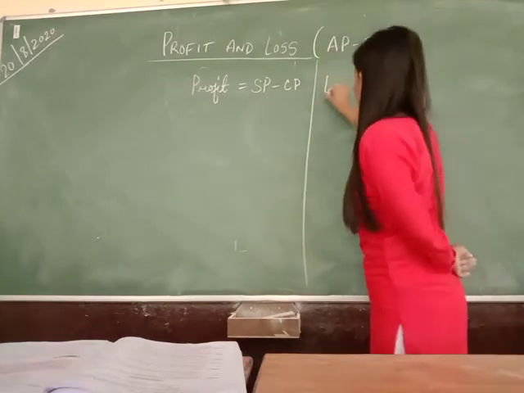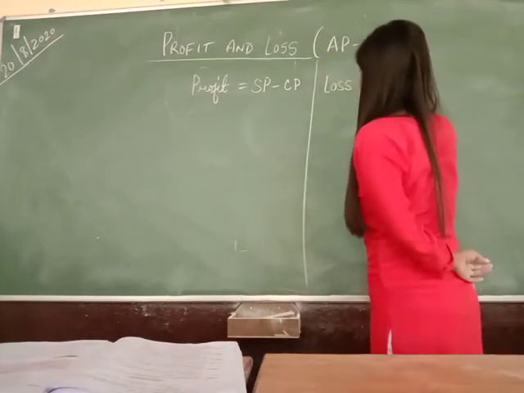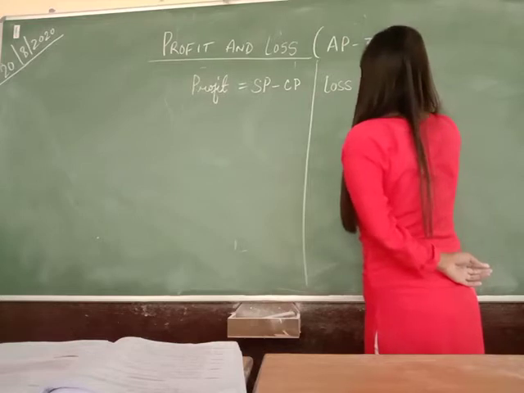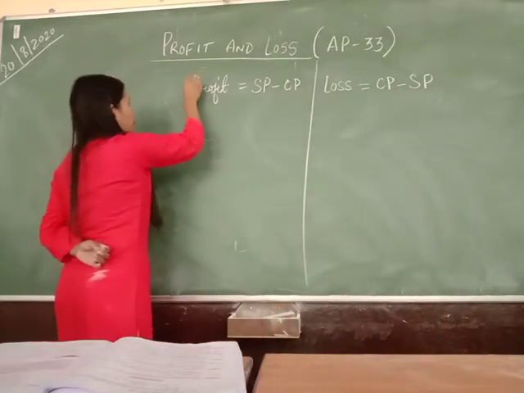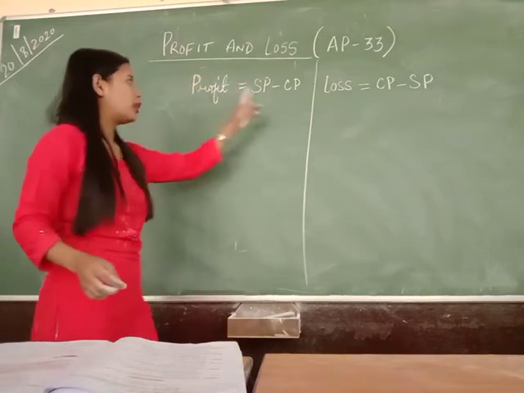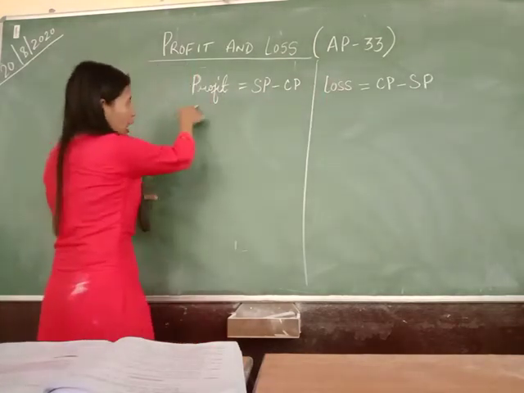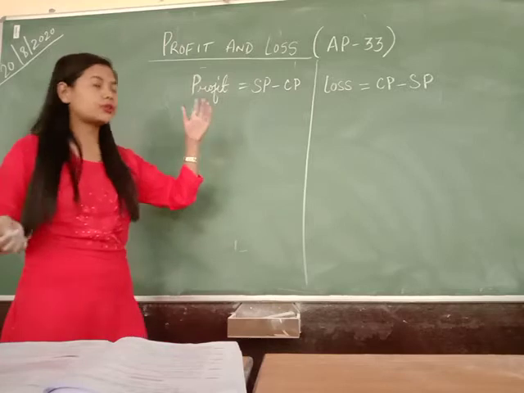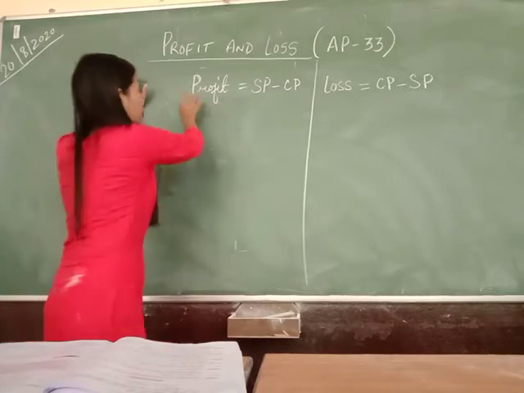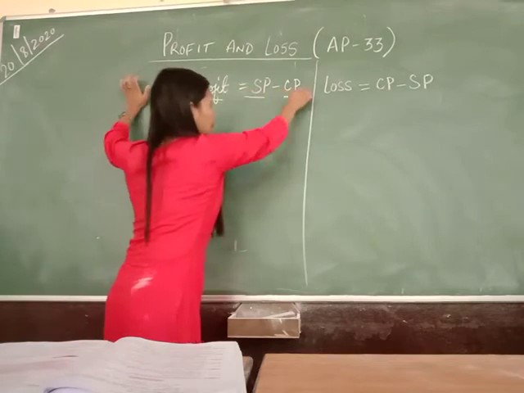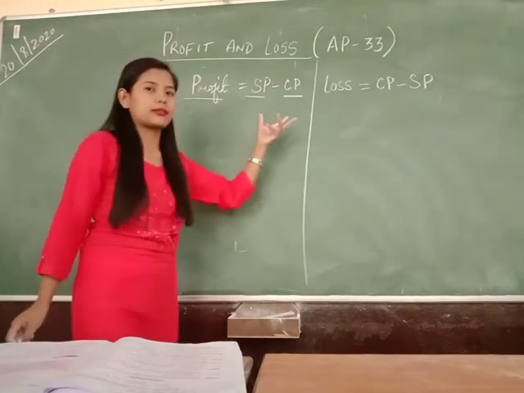And we have another formula, that is loss equals cost price minus selling price. Now out of this, if you see here, three things are involved, right? We have a profit, we have selling price, we have cost price. There are three things, right?